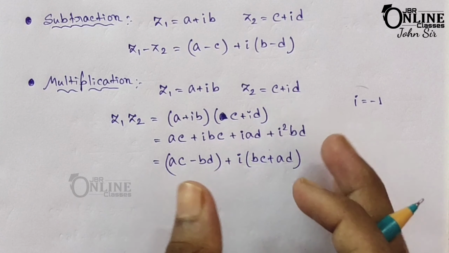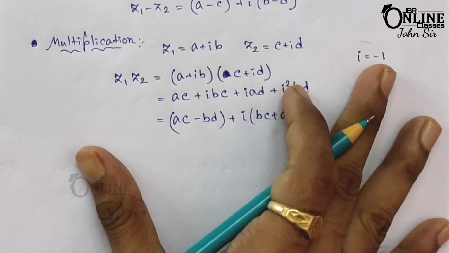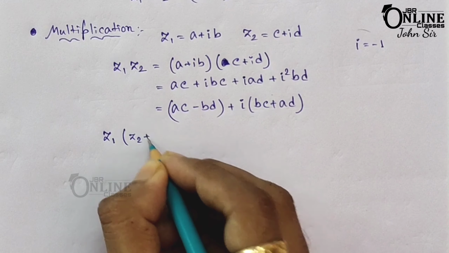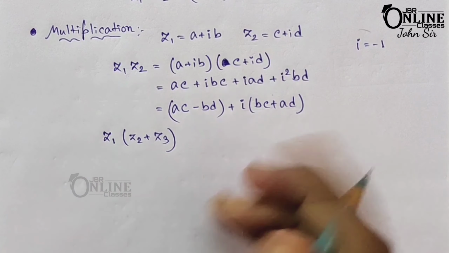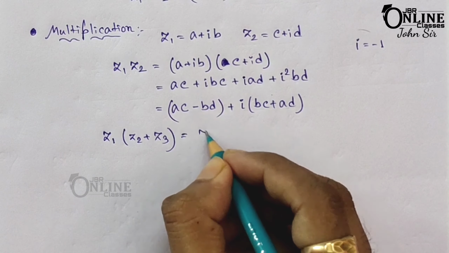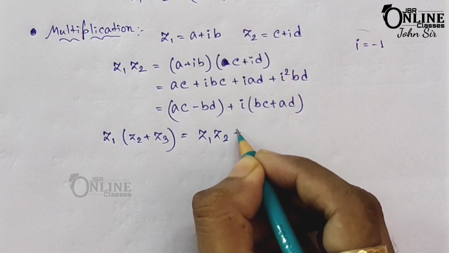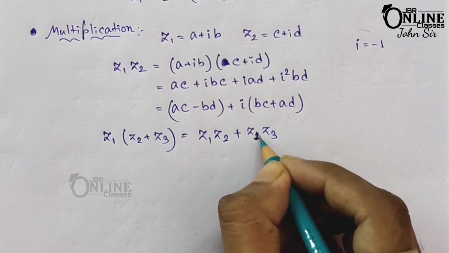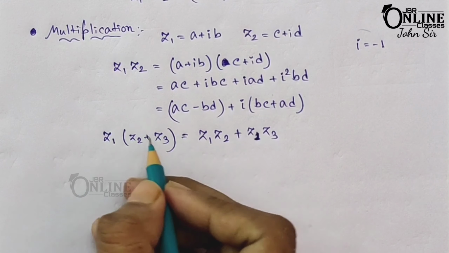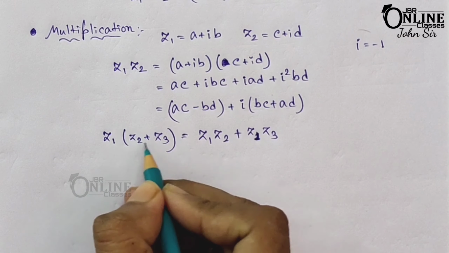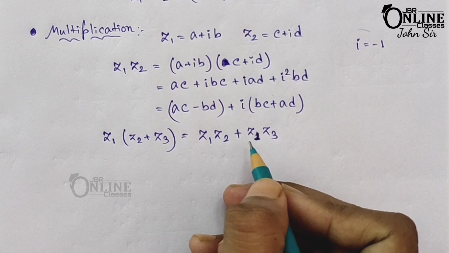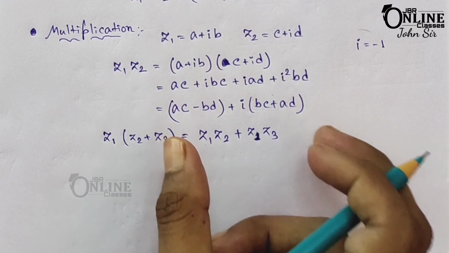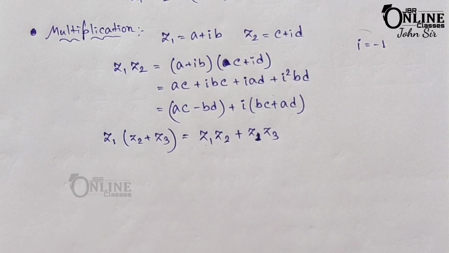And the distributive law also holds. What is the distributive law? Suppose you have z1 into (z2 plus z3) on the left hand side, then the right hand side will be z1 z2 plus z1 z3. That is the distributive law.